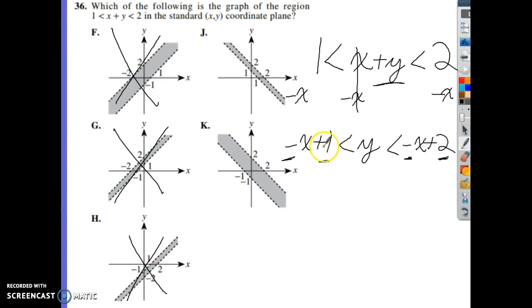After this, we're looking at our y-intercept. There's positive 1 and positive 2. If we look, positive 1 and positive 2 on this one, and here we have negative 1 and positive 2. It's definitely going to be J, because it has both positive intercepts. Not as bad as it first appears.